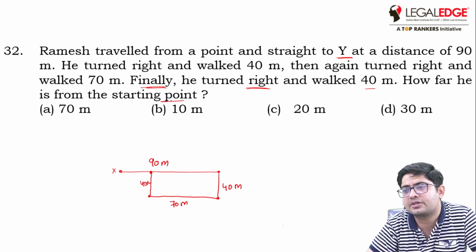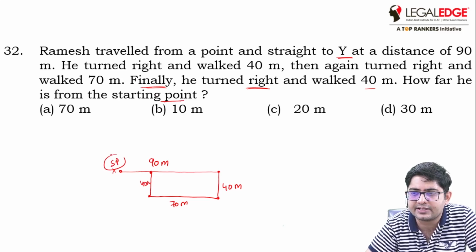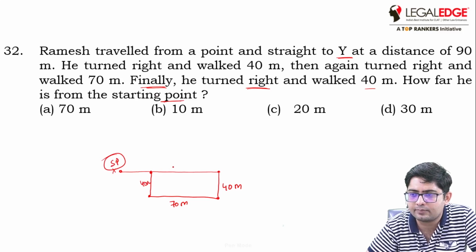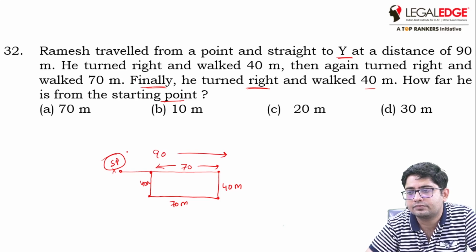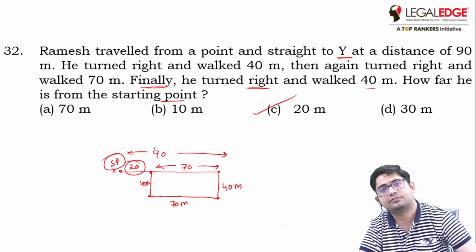How far is he from the starting point? So this was the starting point X. How far is he from the starting point? This is 70. Total was 90. So 90 minus 70 is 20, which is option C. Okay, next.